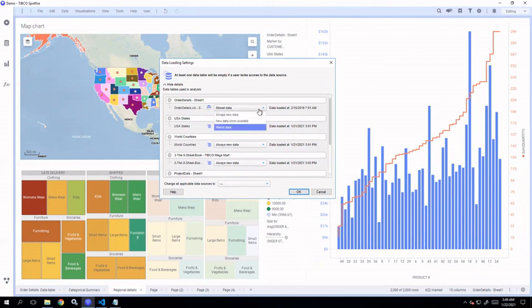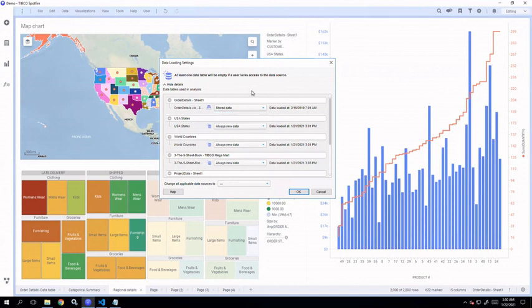Here you can see you have these different options available: stored data, new data when possible, and always new data. Stored data means this particular data table will be stored with the analysis file. This will increase the Spotfire analysis file size, but if you know that this particular data file will not be available later on, or the location will change, you can save it with the analysis file.